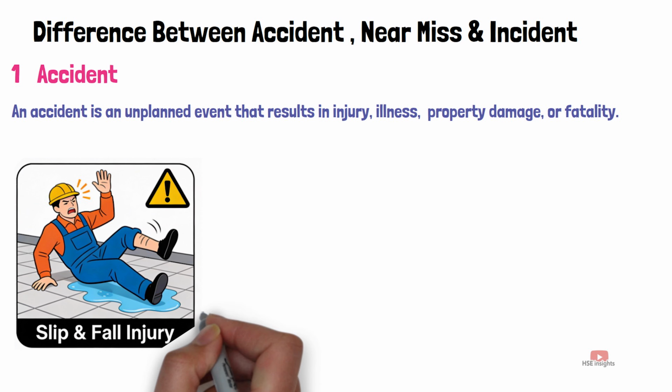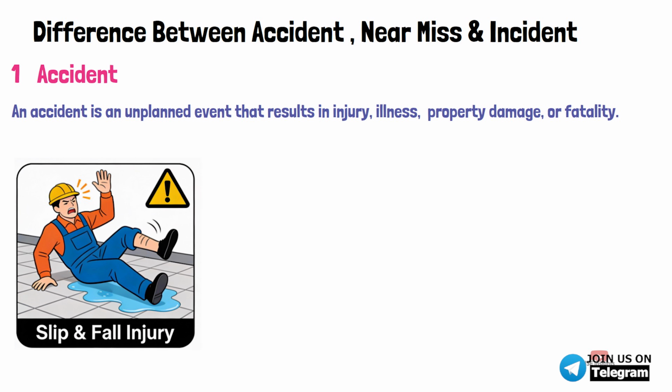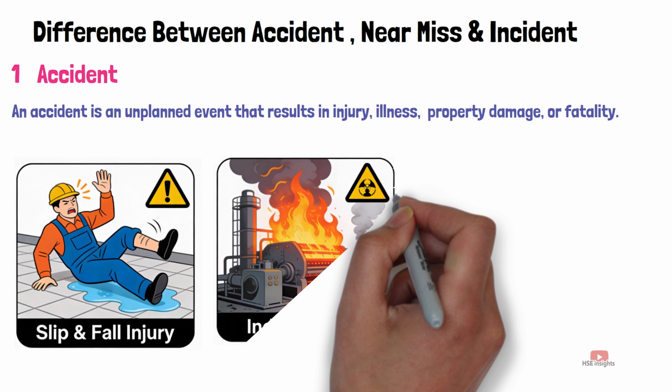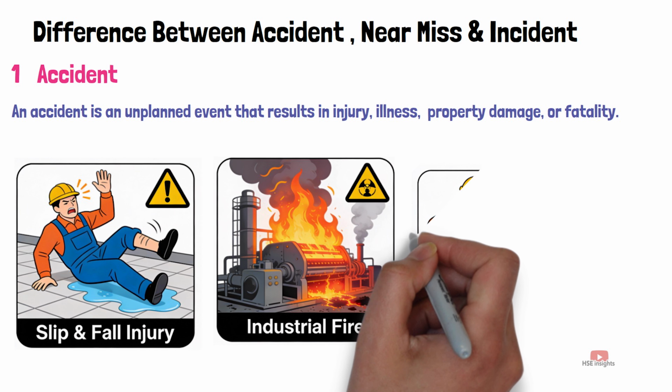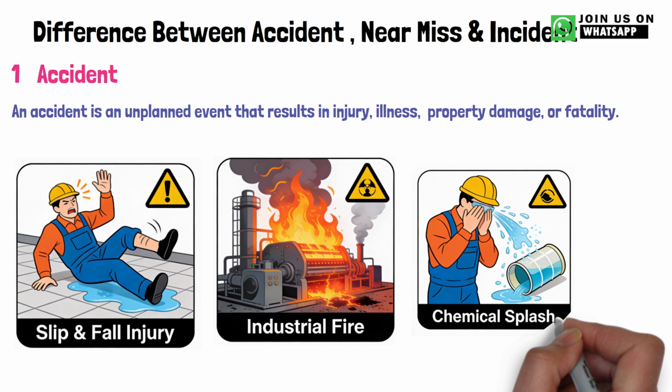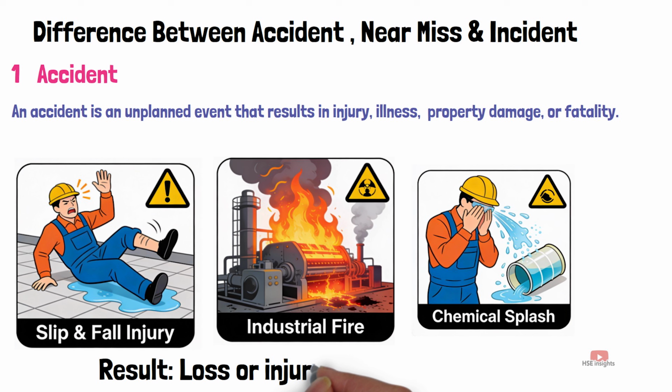Examples. 1. Worker slips and fractures a leg. 2. Fire causing equipment damage. 3. Chemical splash causing eye injury. Result: loss or injury has already happened.